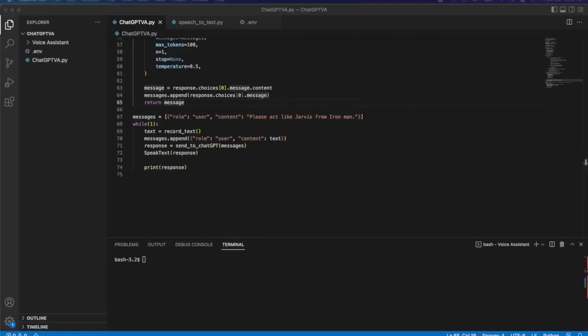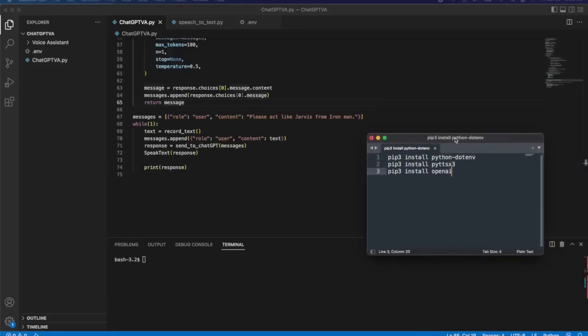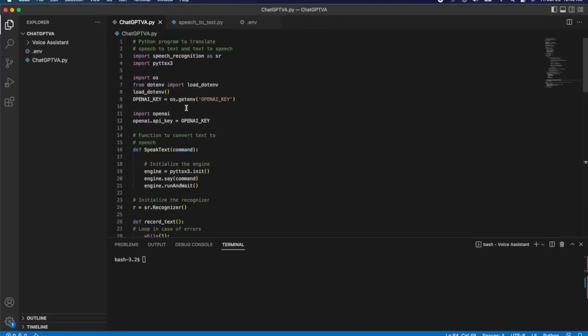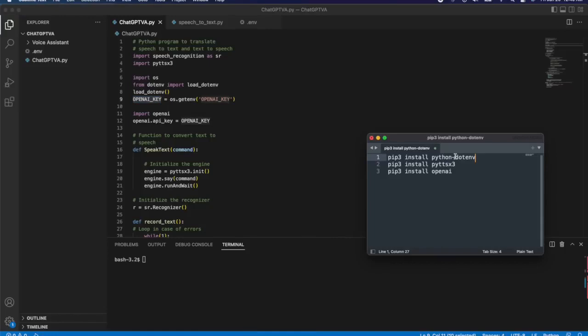Now, to prove that this actually works, I'm going to run it. And just for your FYI, for it to work for me, I had to run these 3 pip install commands. You probably won't need this first one, the python.env library. Again, I only had to install it because I didn't want you guys to see my keys, so I put it in the env file. But for you guys, if you're just going to put the Python string in the OpenAI key variable, just putting the string here, then that should be fine, no problem. But for me, I had to run it.